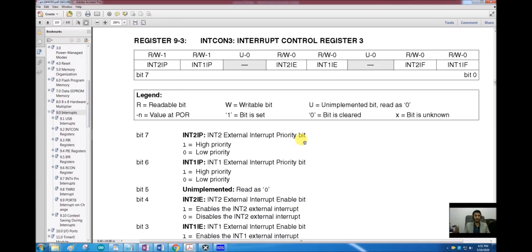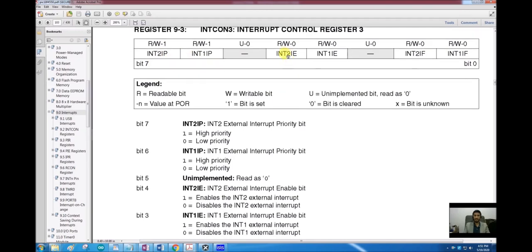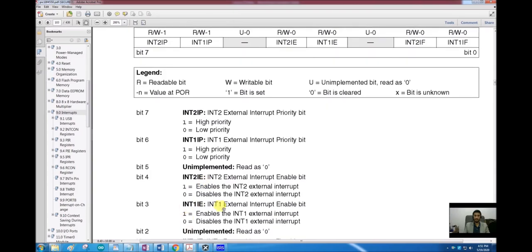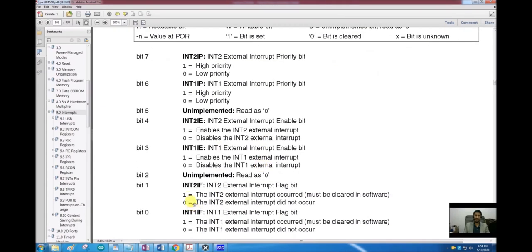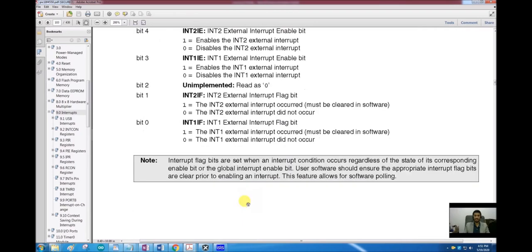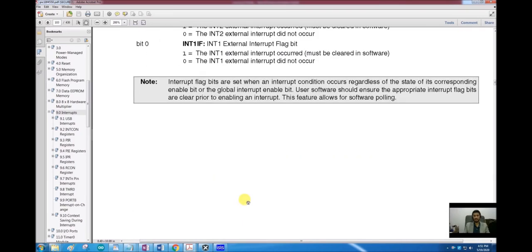We are setting our own priority using our own order of the if conditions. Then we have INT1IE and INT2IE, interrupt 2 enable, interrupt 1 enable, similar to interrupt 0 enable, and then interrupt 2 flag and interrupt 1 flag. So these are the three major registers we are going to use today.